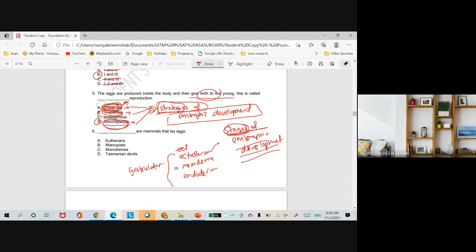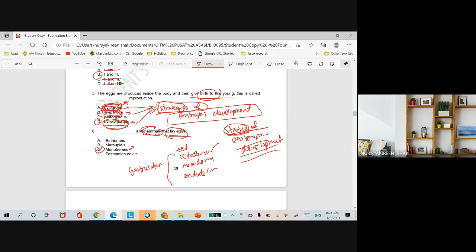Okay, and then okay, number 6. Are mammals that lay eggs. Okay, so mammals kebanyakan dia, the embryo will develop inside the uterus, and when the baby is mature, okay, baby is ready, so mother will give birth lah. Alright. So but there is still example of mammals that can produce egg, that lay eggs. So this one is monotremes. Okay, so examples of monotremes, you have the platypus and also spiny anteaters. Okay, so those are examples of monotremes. Those are mammals that can lay eggs.